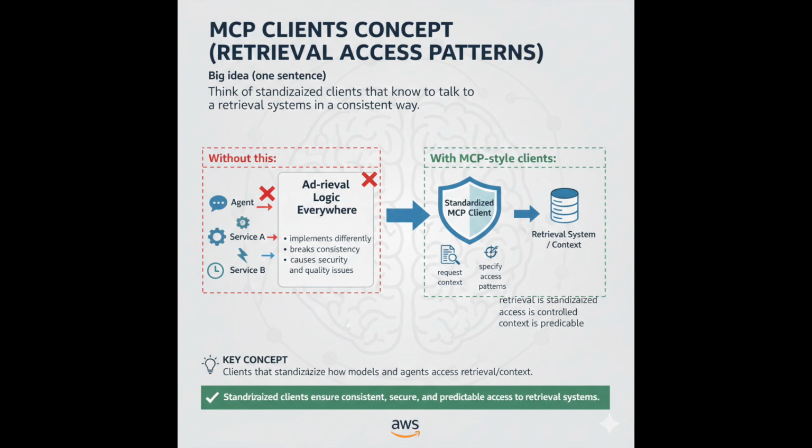7. MCP clients concept, retrieval access patterns. This is subtle and very exam-y. What MCP clients means, conceptually: think of standardized clients that know how to talk to retrieval systems in a consistent way. They request context, specify scopes, define access patterns, avoid ad hoc retrieval logic everywhere. Why this exists? Without this, every agent or service implements retrieval differently, breaks consistency, causes security and quality issues. With MCP-style clients, retrieval is standardized, access is controlled, context is predictable. You don't need protocol-level details for the exam, just the concept: clients that standardize how models and agents access retrieval context.